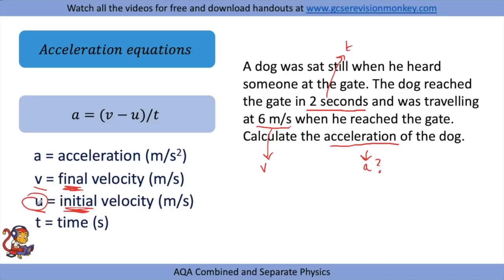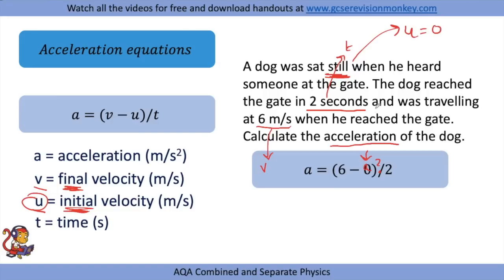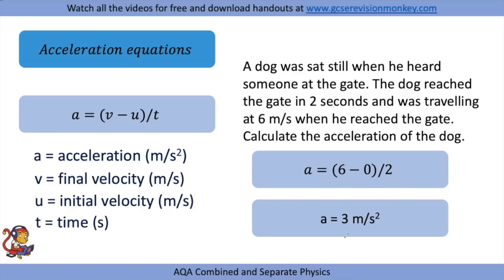We need the initial velocity, so you need to read the question very carefully again. It says a dog was sat still. So this here implies that the dog was stationary, therefore that is our starting velocity, which was 0. So then we can do 6 minus 0, so v minus u, divided by the time, which is 2, and our acceleration would be 3 meters per second squared.